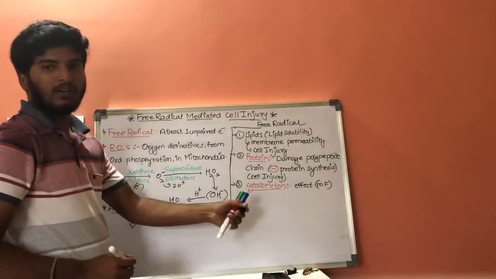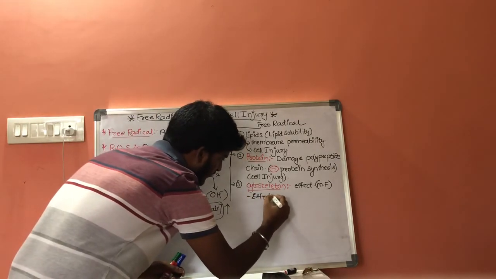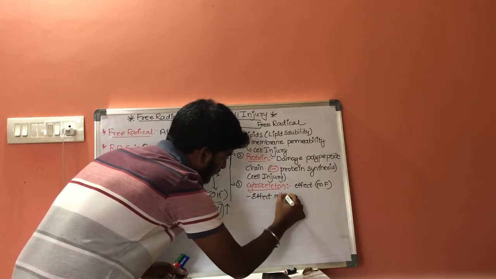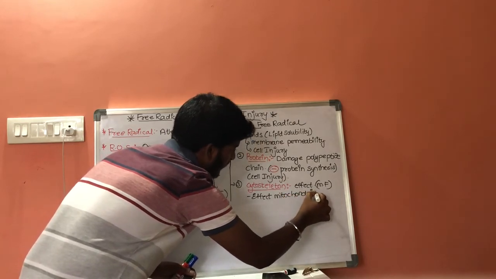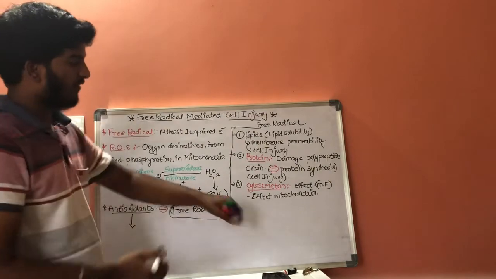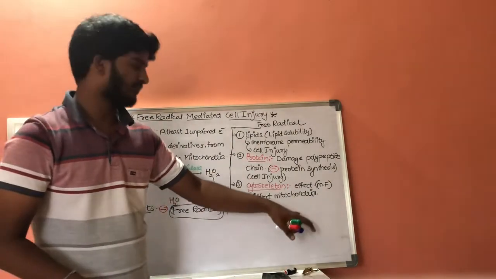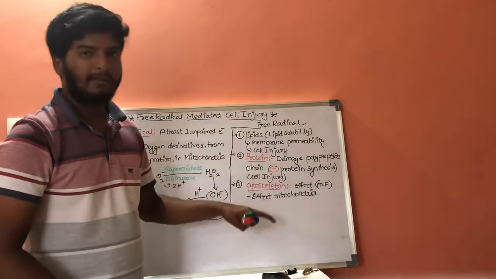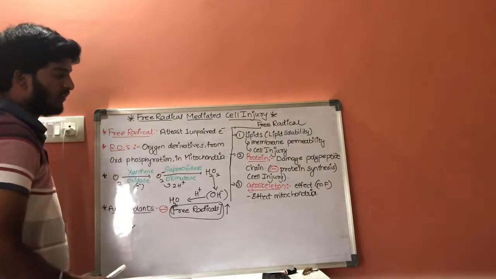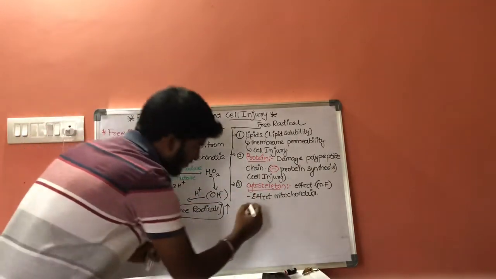They will also affect the mitochondria, increase the permeability of mitochondria, and increase the volume of the cell, resulting in cell damage or cell death. So action on the cytoskeleton results in cell injury.